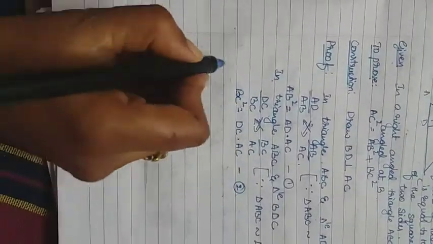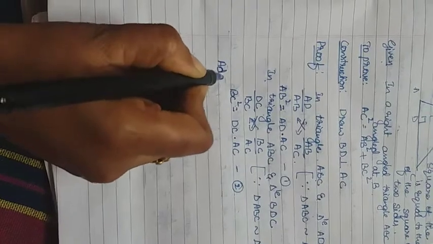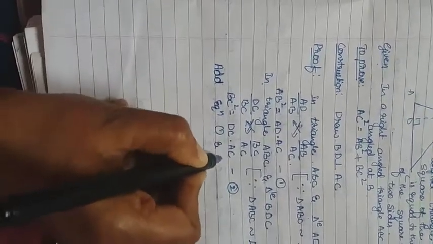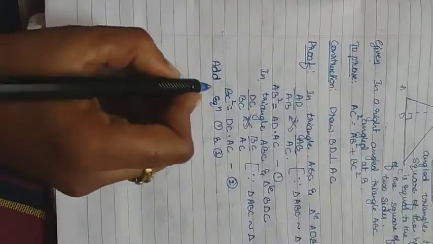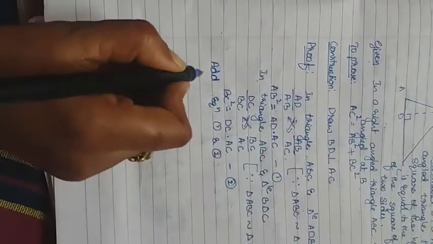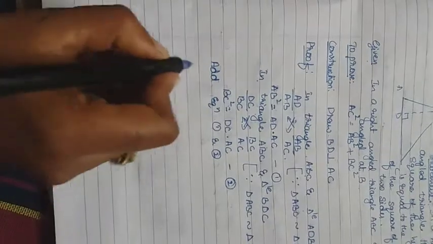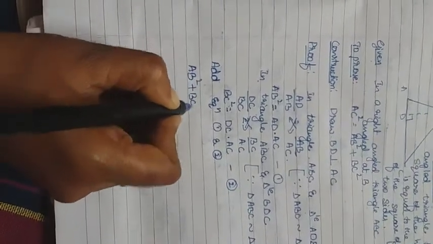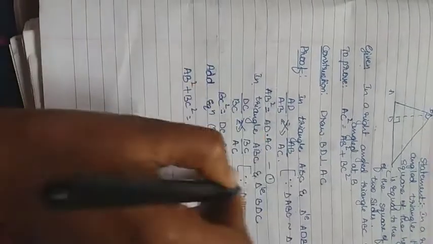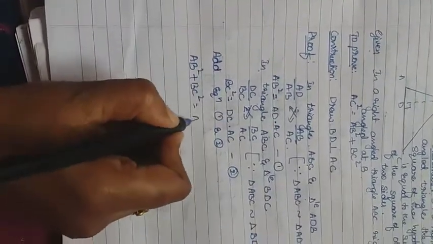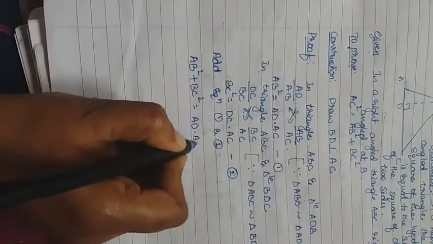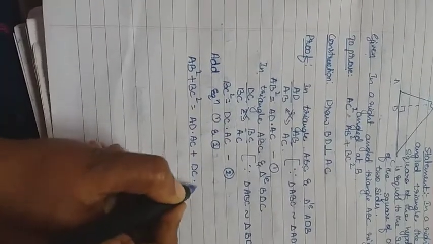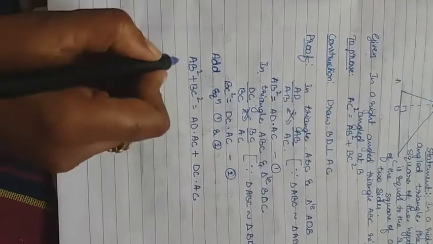Okay, add both equations, equation 1 and 2. First the LHS: AB square plus BC square. Then the RHS: AD into AC from the first equation plus DC into AC from the second equation, right?